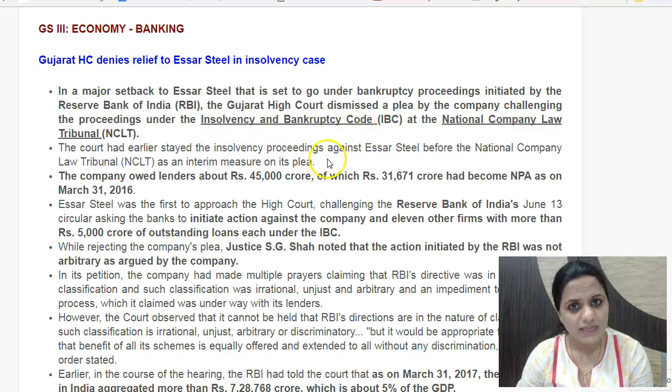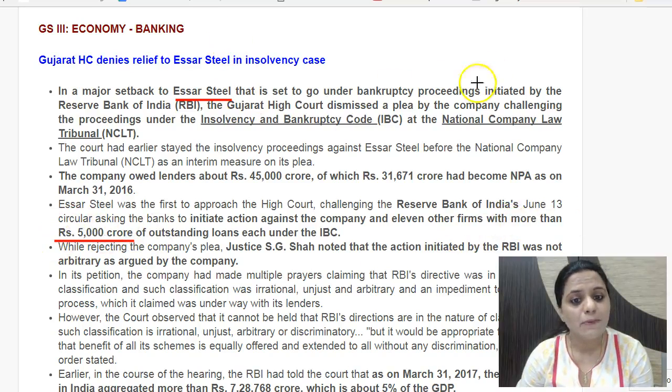So under this, we have seen that action has been initiated after RBI's powers were enhanced through an ordinance. The Banking Act amendment was done through an ordinance, and after these enhanced powers, RBI has initiated action against 12 firms which have more than 5,000 crore as outstanding loan. Each of them has been referred to under the Insolvency and Bankruptcy Code. After this action was announced, SR Steel, one of the 12 entities which have such outstanding loans, with loans of more than 5,000 crore in all,